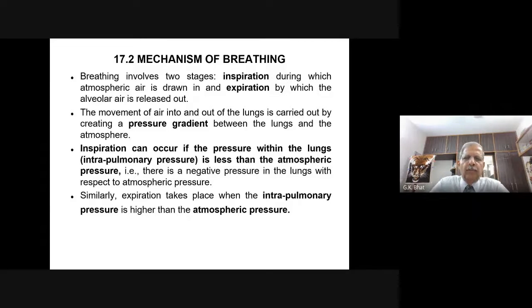Breathing is simply called ventilation, in which air having more oxygen is taken in, and air containing carbon dioxide is given out. This inhaling of the air is known as inspiration, and exhaling is also called expiration.